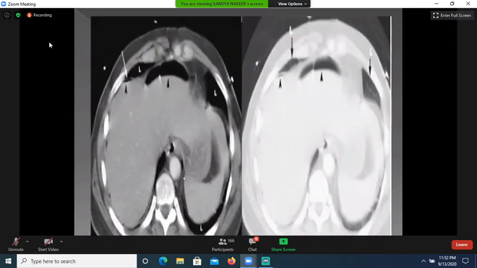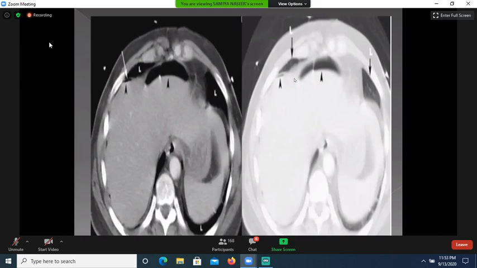Now these are sections of contrast enhanced CT scan abdomen, soft tissue window, demonstrating multiple air loculi. Here you can see this is air, this is free air, and I cannot differentiate between this air and this air, whether it is lung air or the free air. So for that purpose, we see these images in the lung window.